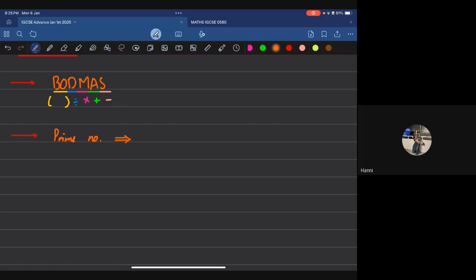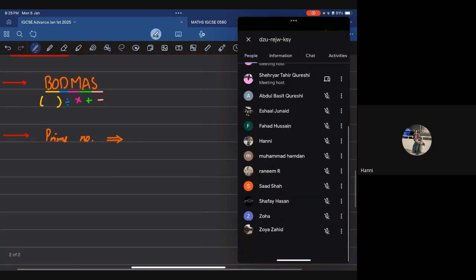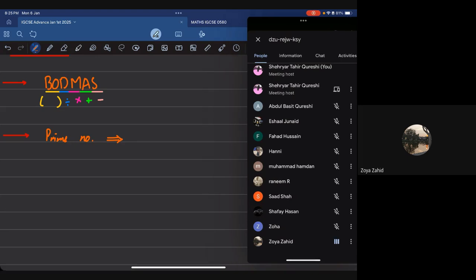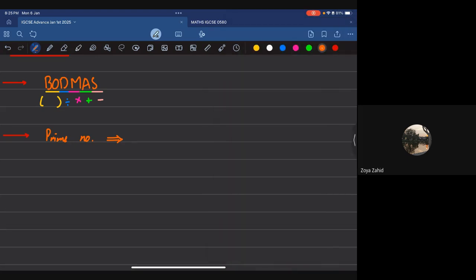Honey is partially correct. Can you tell us why, Zoya, Honey is partially correct? Yes, Zoya. Most of the prime numbers are odd except number 2. Perfect. Now, how do we differentiate between the prime and the odd? Honey is right, but she's partially right. Yes, Zoya. Prime numbers can only be divisible by 1 and itself. Yes, perfect. Very well done, Zoya.